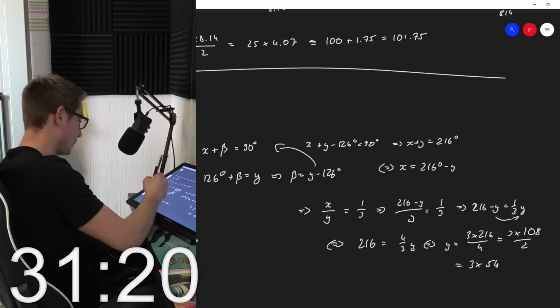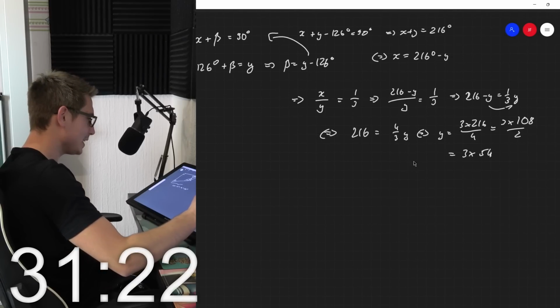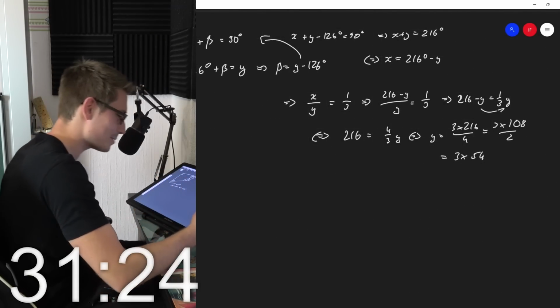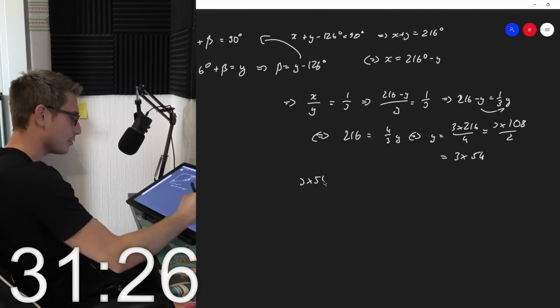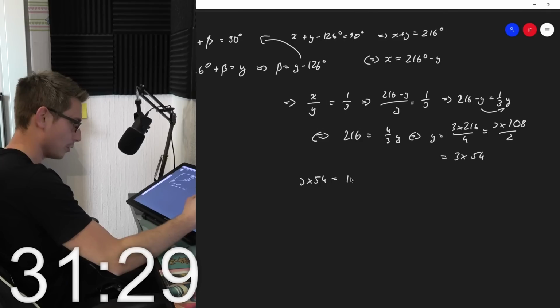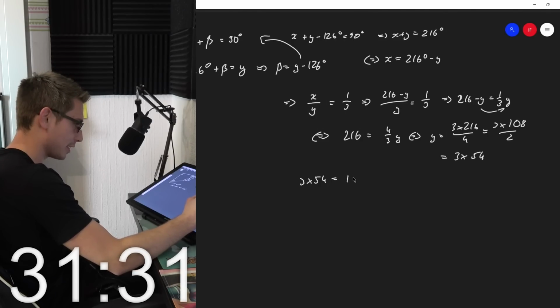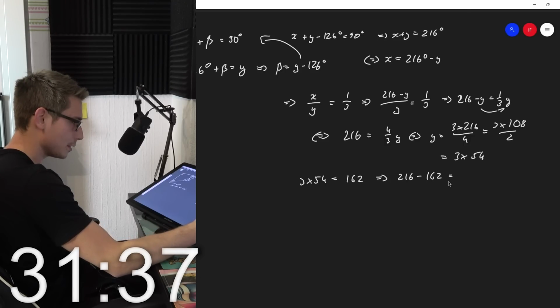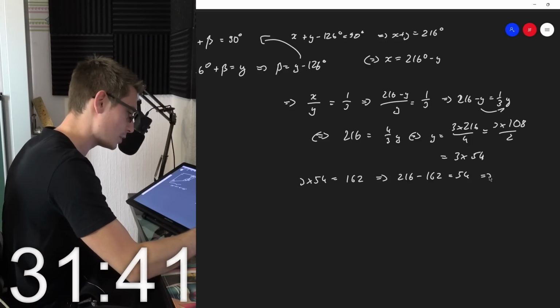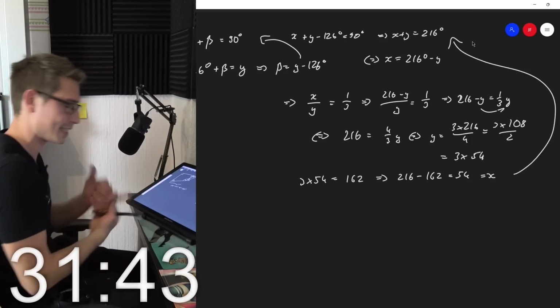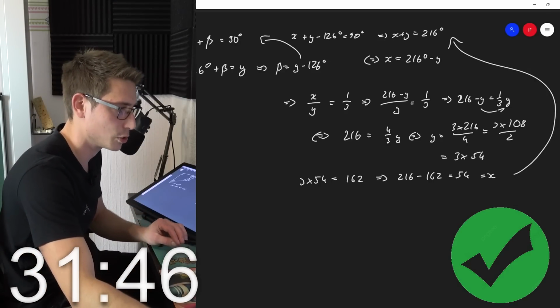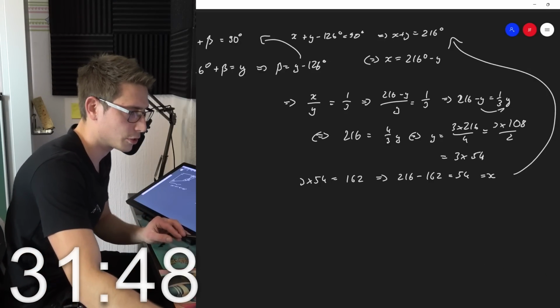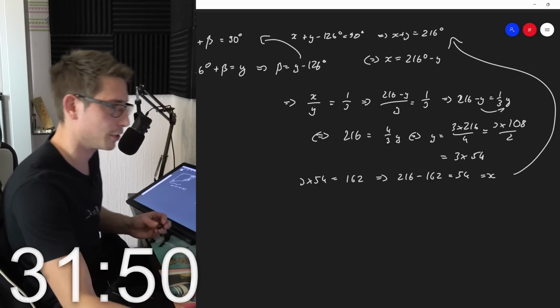I am being so stupid here. Now it all comes together. Meaning 3 times 54 is equal to 162. Meaning 216 minus 162 is equal to 54, and now we got it, which is equal to x by this equation that we got here. Yes, okay, meaning x is equal to b. This took so long. Oh goodness, I'm embarrassing myself here.